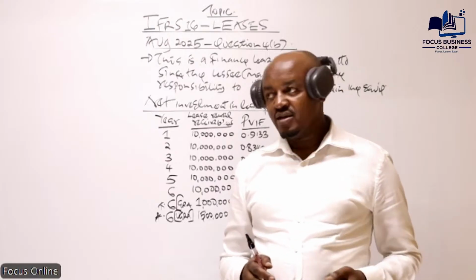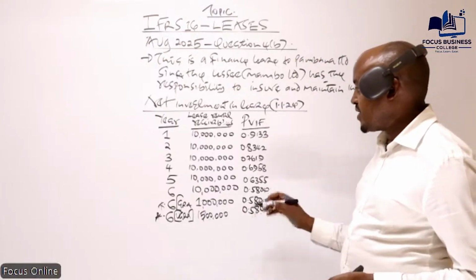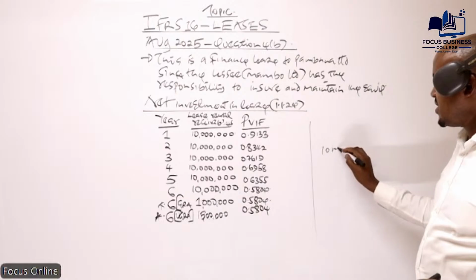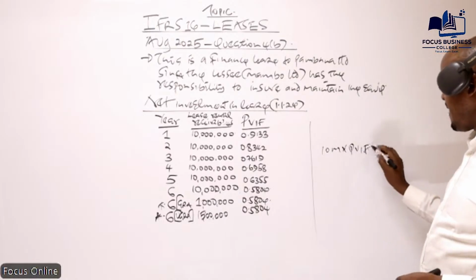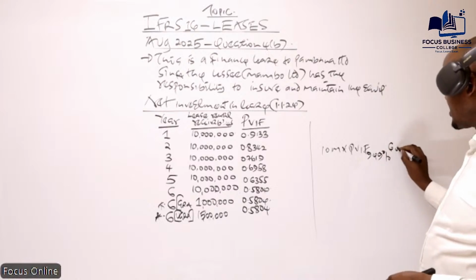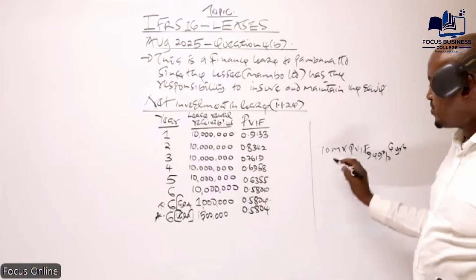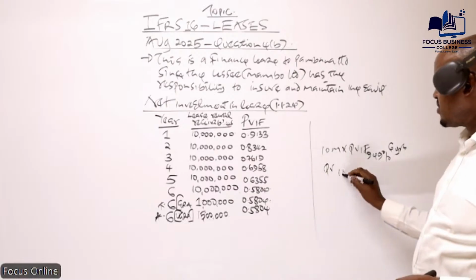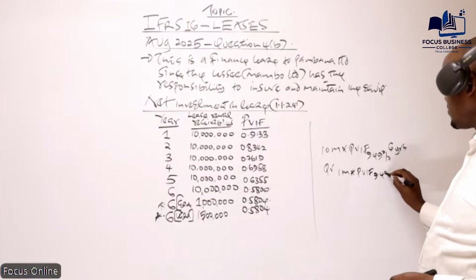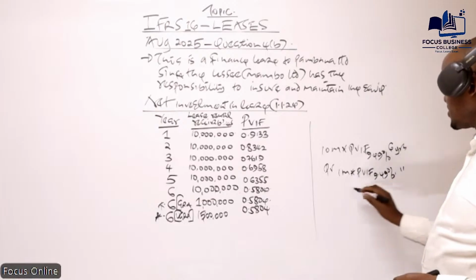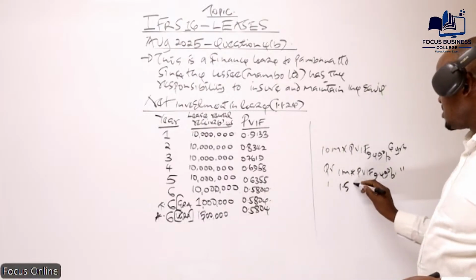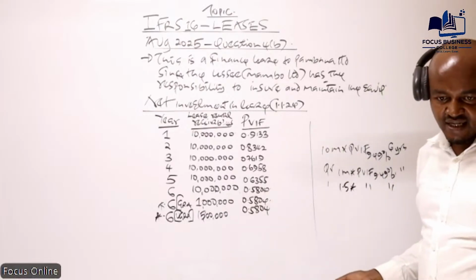So remember, we can use this other approach here. For example, from year 1 up to year 6, you take 10 million, you multiply that with PVIFA at the rate which you're given here, basically for 6 years. And then this one, you do the same. Present value of this one, you take 1 million times the present value interest factor at the rate of 9.49, basically for 6 years. And then to discount this 1.5, you do the same. By the end of the day, you'll be getting the same answer.